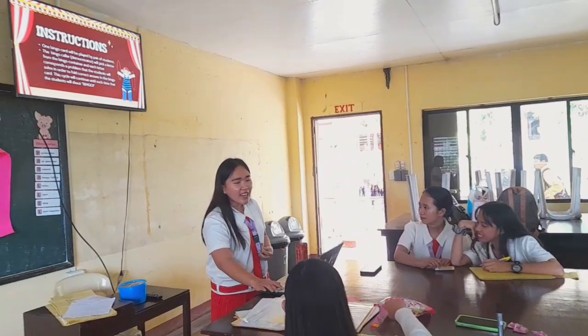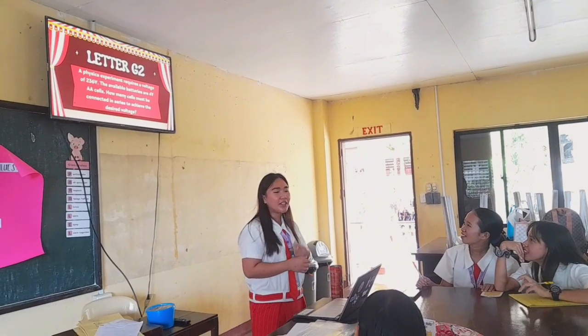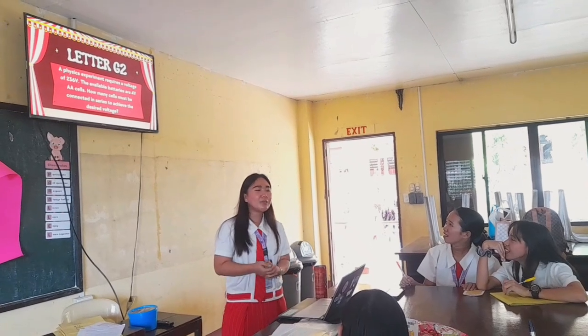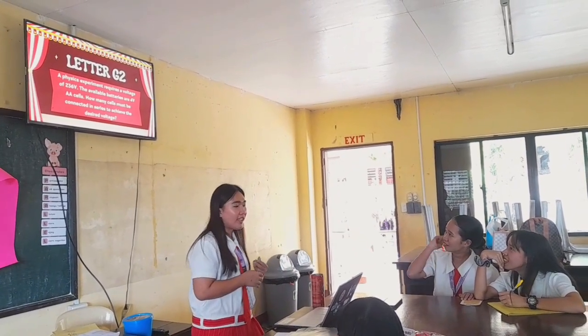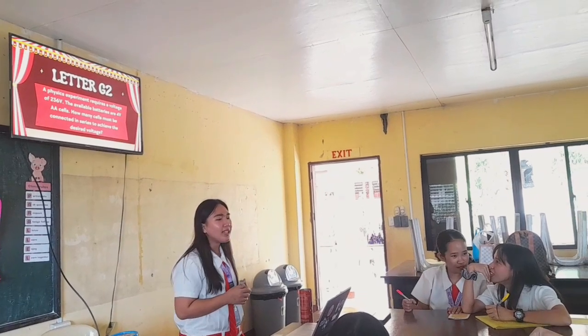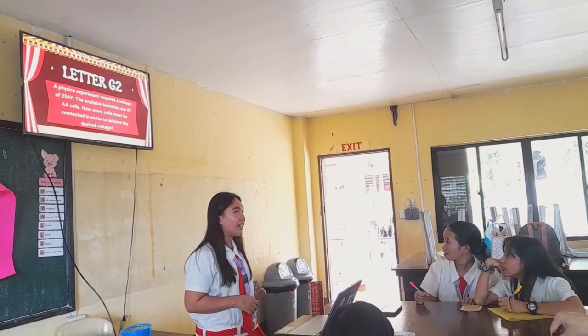Okay, letter G. An experiment requires a voltage of 236 volts. The available batteries are 4 volts AA cells. How many cells must be connected in series to achieve the desired voltage?